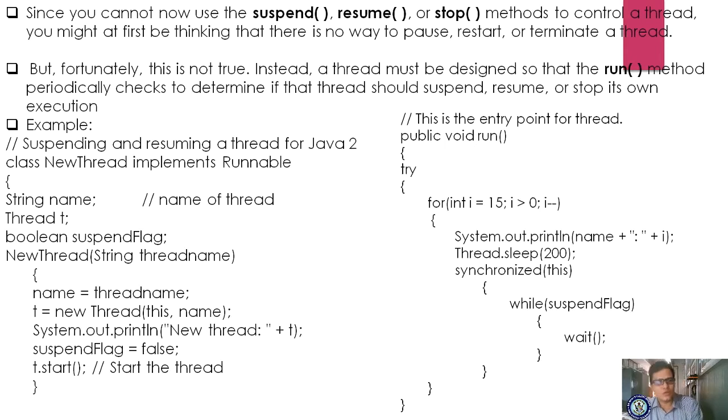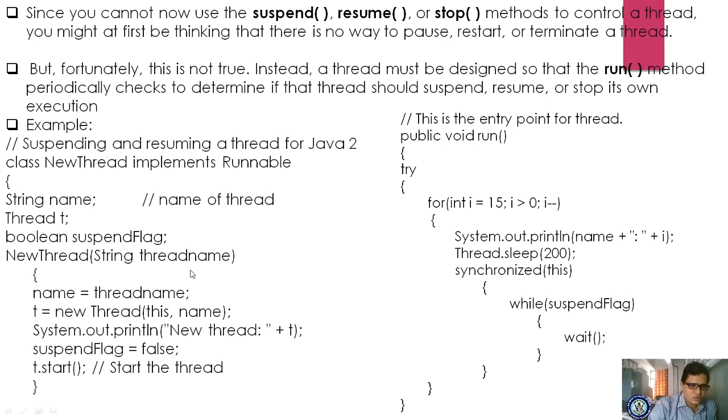Now suspending and resuming a thread for Java 2, we will see. Class NewThread implements Runnable. You are converting this class into a Runnable. String name, Thread t, boolean suspendFlag. Here a string variable, here a thread object declaration, here a boolean variable you have taken. You are developing the constructor, NewThread(String threadName).